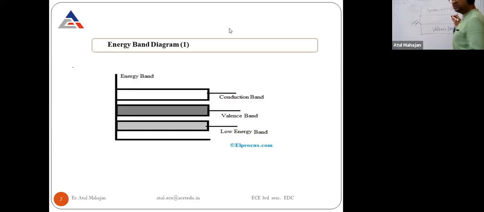Okay, so what is happening over here is we have these two bands, valence band and conduction band. These are the two bands which are responsible for the conduction.